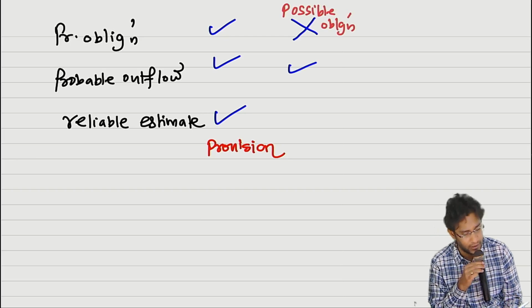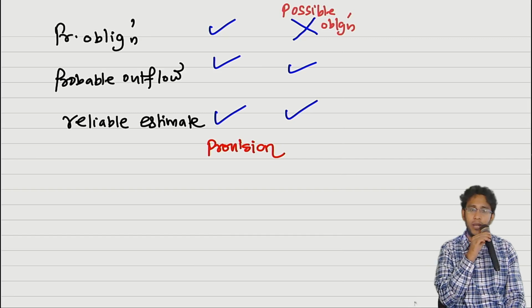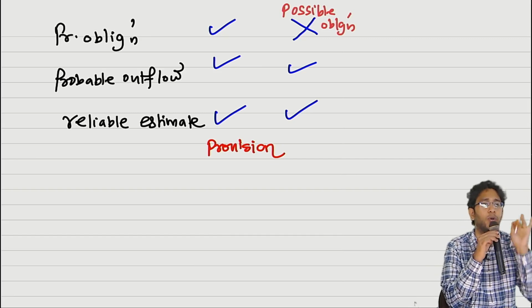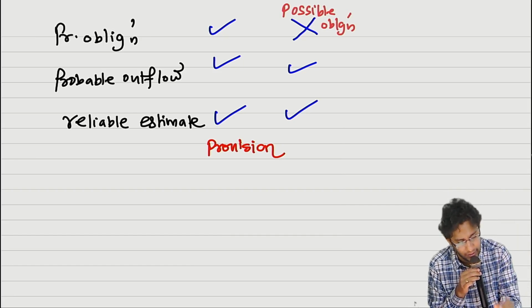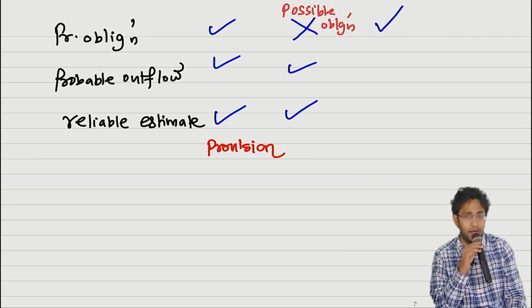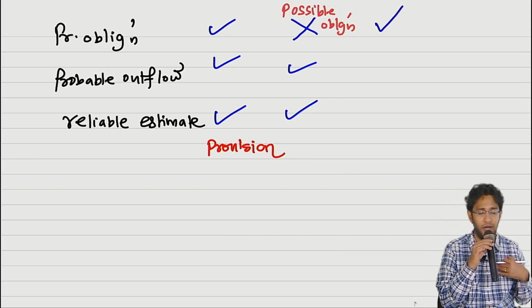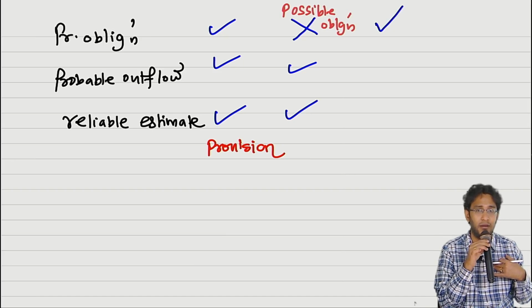But chance of outflow is there. Reliable estimate also can be made, but the existence of the obligation is in doubt. This is one case possible. Provision you will not create, don't worry. Other case is present obligation is there. The existence of the liability I am confident, but I am also confident that outflow will not be there.